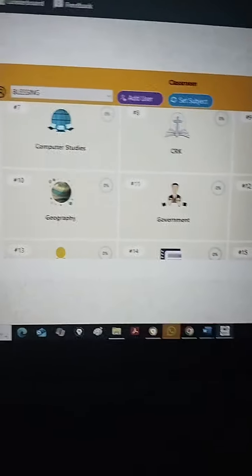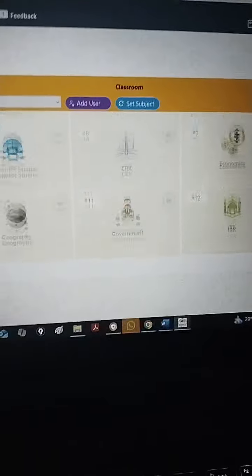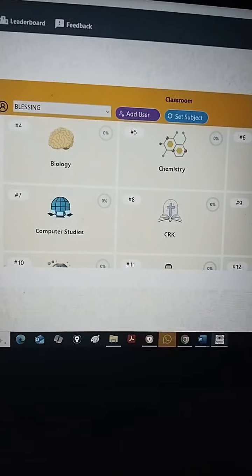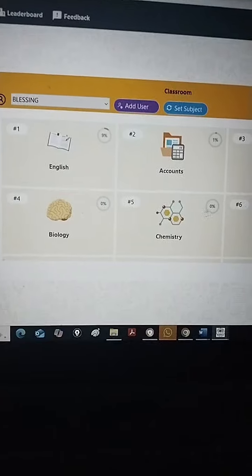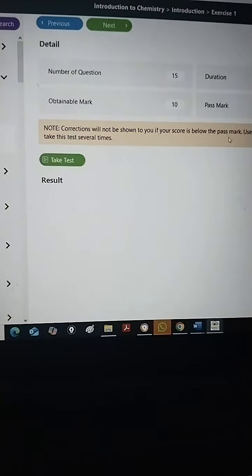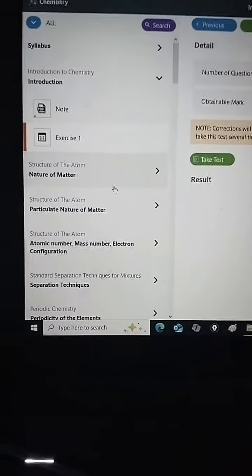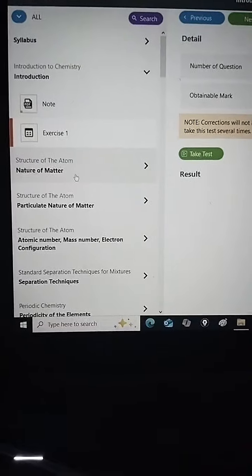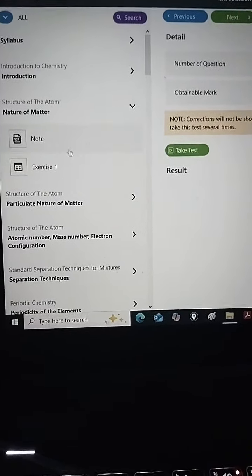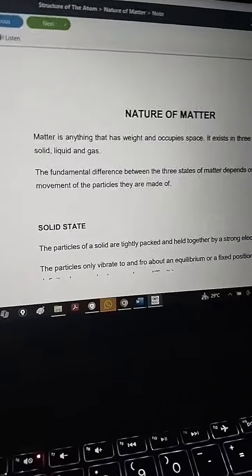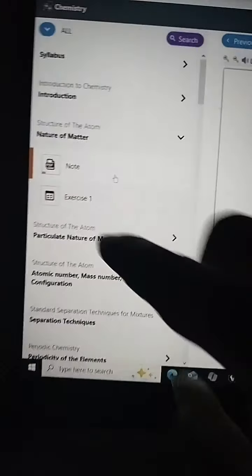All your subjects are here. Select and read. Let us go to chemistry quickly. This is my laptop, but on your phone it has more mobile compatibility. Can you see it? Each topic, you read the note. It even has exercises to test you after you finish reading.